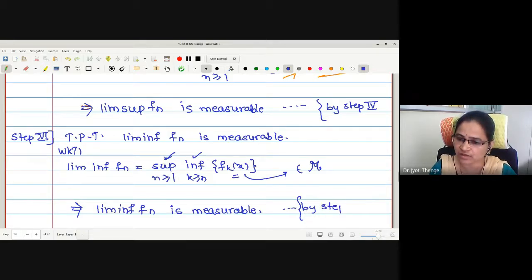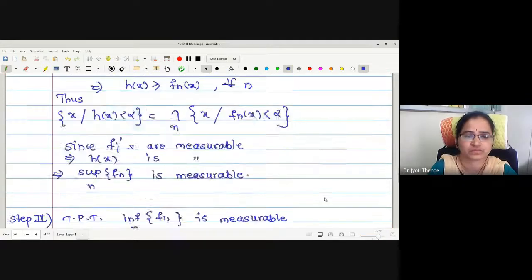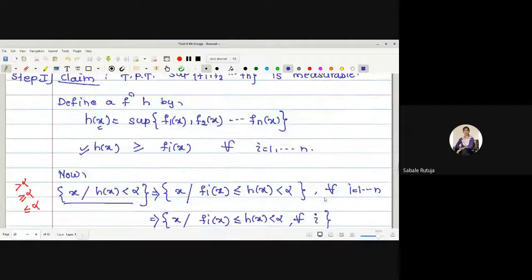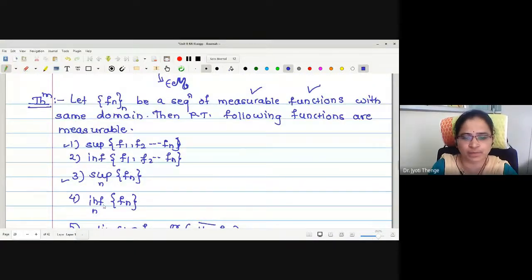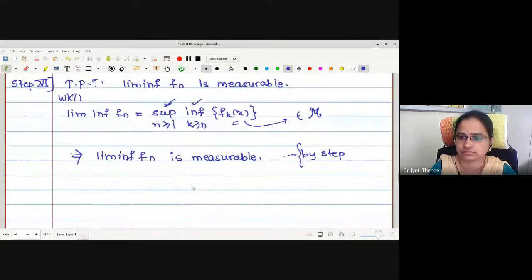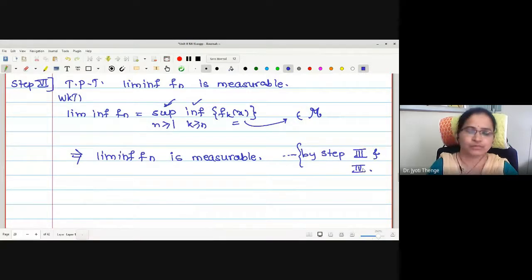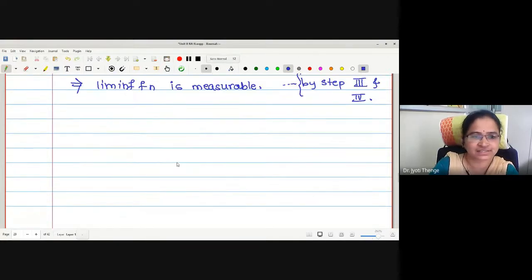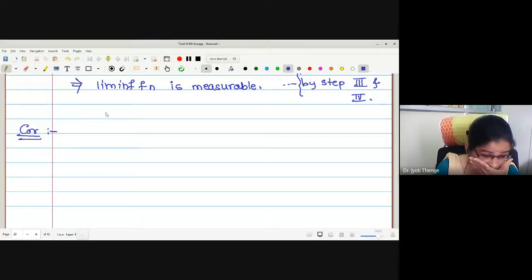Which steps are they? Steps 3 and 4, correct? Arbitrary supremum, arbitrary infimum. By step 3 and step 4. Okay, understood? Any difficulty in this? If you have any difficulty, you can ask. If not, let me write a corollary.